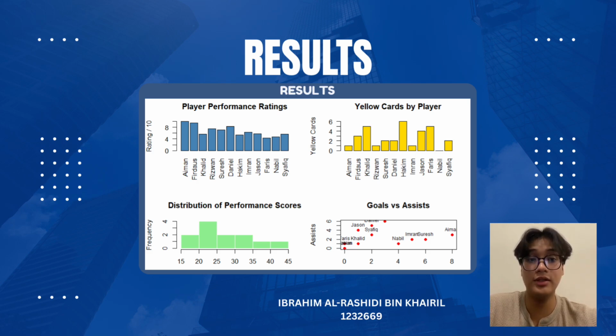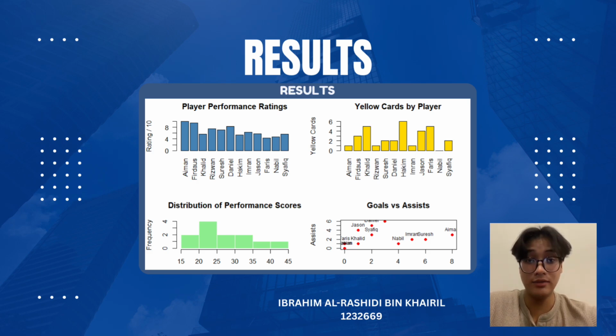The third graph is a histogram of performance scores. It shows how the performance scores are distributed across the team. Most of the players fall within the middle range, while only a few players achieve very high scores. This gives coaches an overall picture of the team performance level instead of just focusing on individual players.